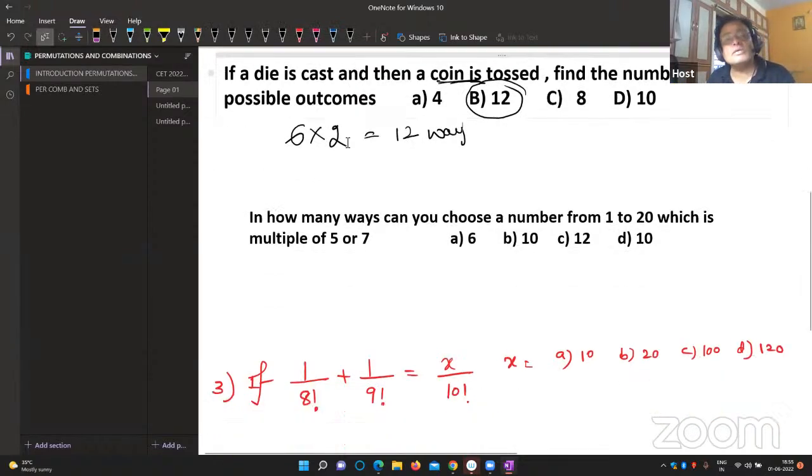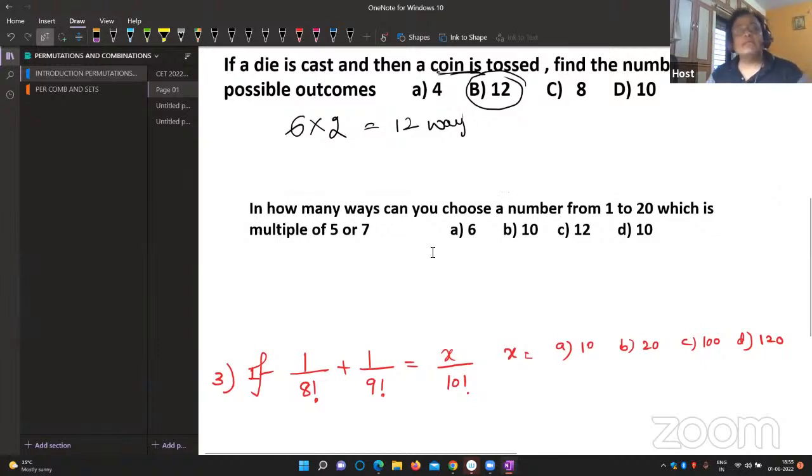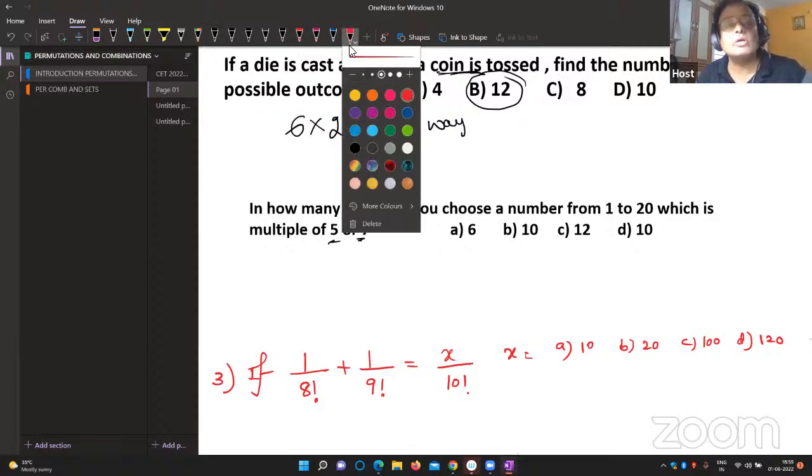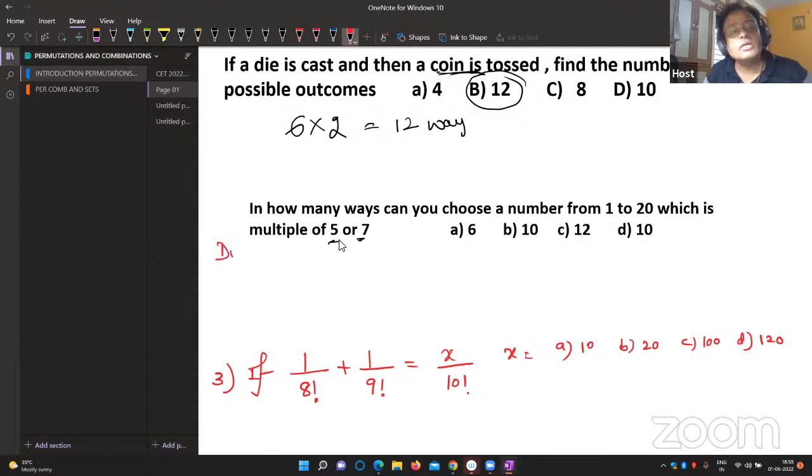Same case. Look at this one question I told you. In how many ways can you choose a number from 1 to 20 which is a multiple of 5 or 7? Multiples means divisible by 5 or 7. From 1 to 20, first I'll take divisible by 5. When I'm searching for numbers divisible by 5, this work will not affect the search for numbers divisible by 7. That time you have to add, not multiply. Please remember. Divisible by 5 from 1 to 20: the first number is 5, the second is 10, the next is 15, and the next is 20.